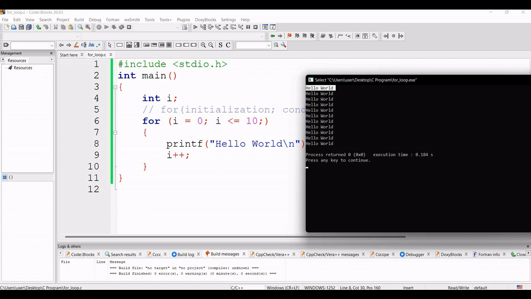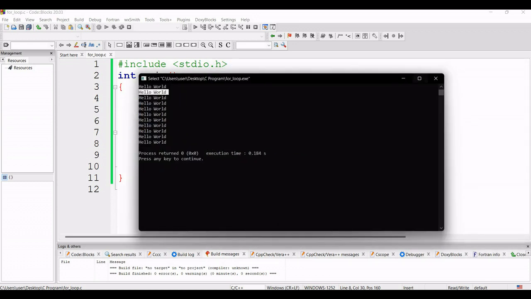Now it will again check if value of i is less than 10. Now 1 is less than 10, so it will come inside this for loop. Again it will print the second hello world. Now the value of i will be incremented by 1, so the value of i will be, suppose, 2. Then it will again check if 2 is less than or equal to 10. So in this way this for loop works.